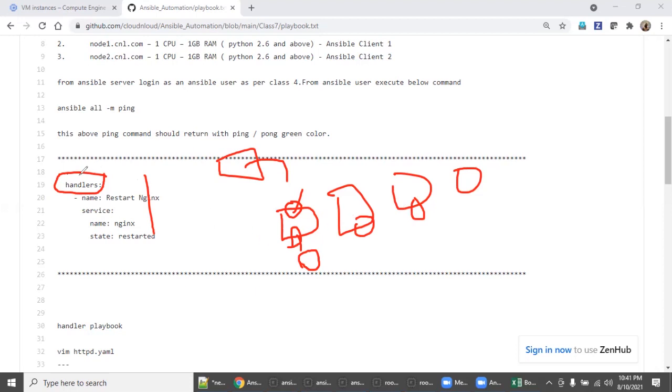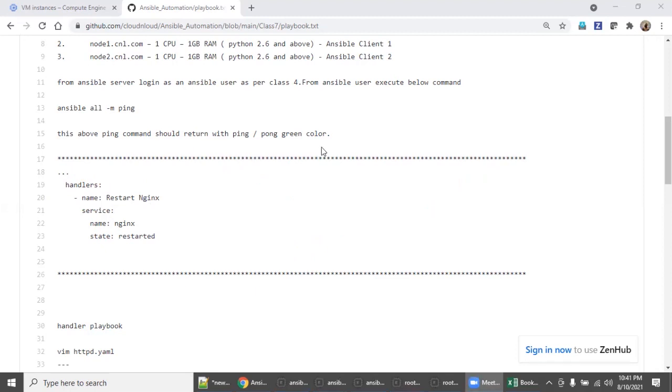So a handler is very useful for your day-to-day system admin purposes, or day-to-day automation purposes nowadays. Let's go inside and see how it works.